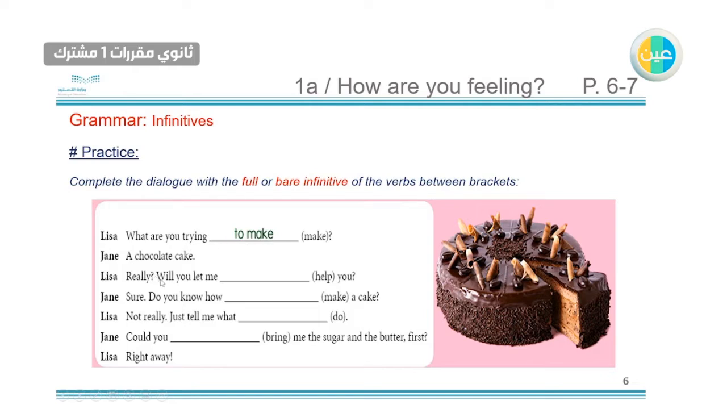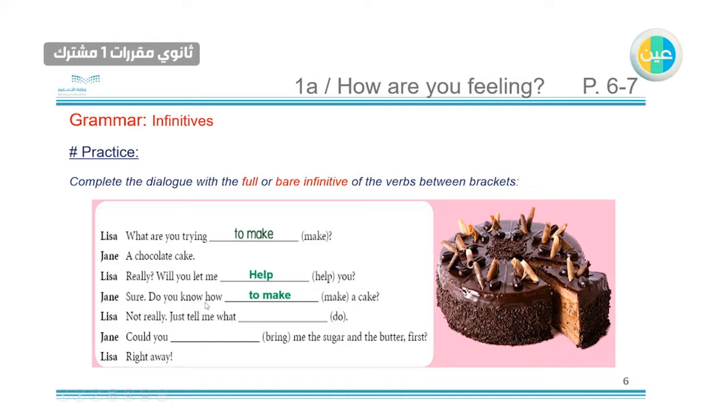The second one, really, will you let me help? Why? Because it comes after let. After let, then we use the bare infinitive. Sure, do you know how to make a cake? We use to make because it comes after the question. After the question word, we use the full infinitive.